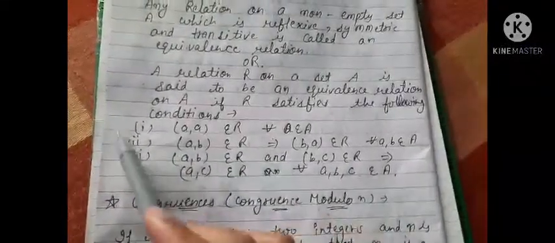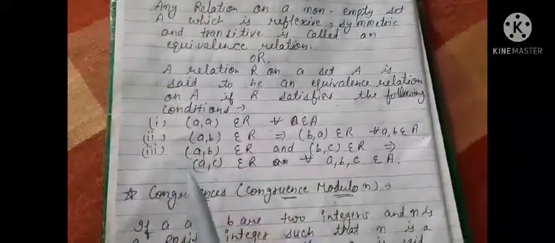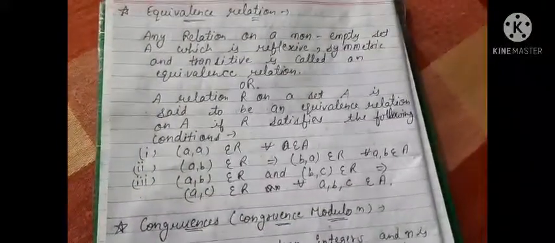Now if these all three conditions are satisfied, then we will say the relation is equivalence.